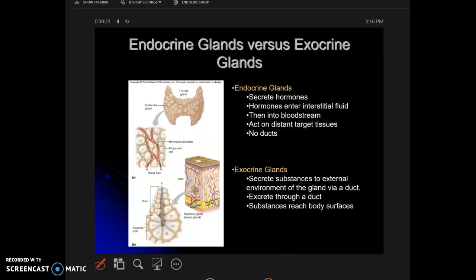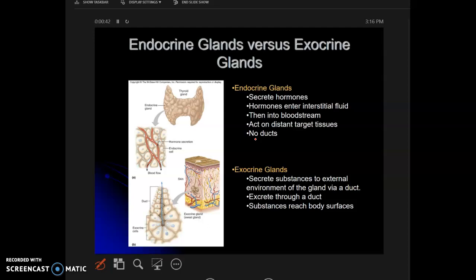Okay, so first and foremost, endocrine versus exocrine. When anybody talks to you about endocrine glands, make sure you understand that these are ductless glands. They do not have any ducts. So what do they produce?